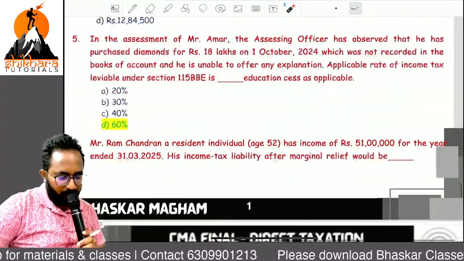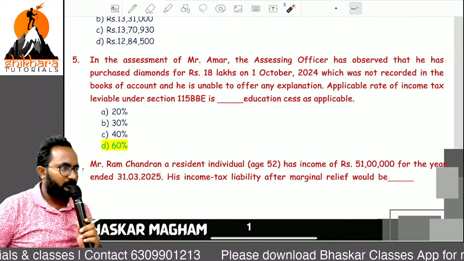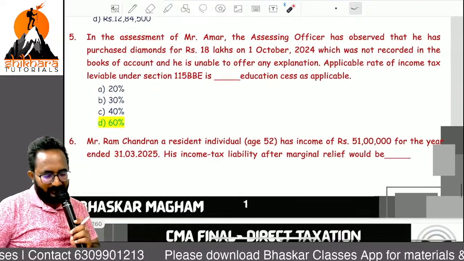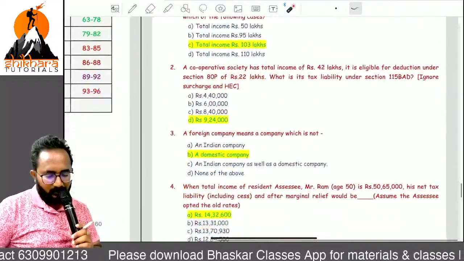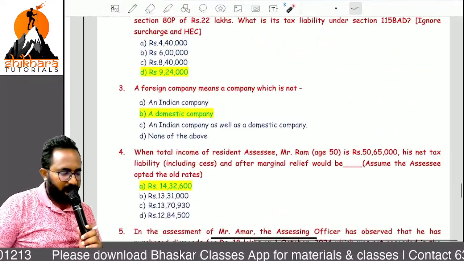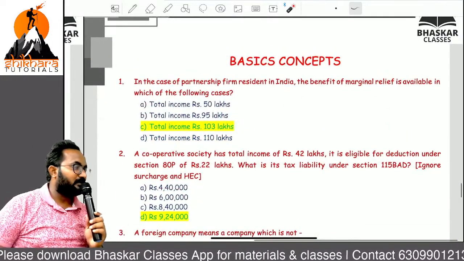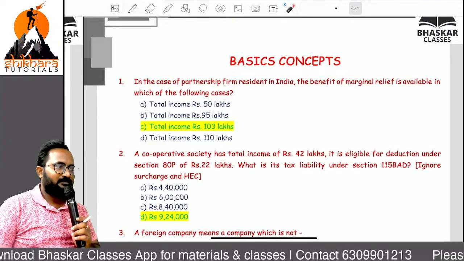In the handwritten notes you will get the MCQs, at the end of the handwritten notes, in page number 1. That is only.